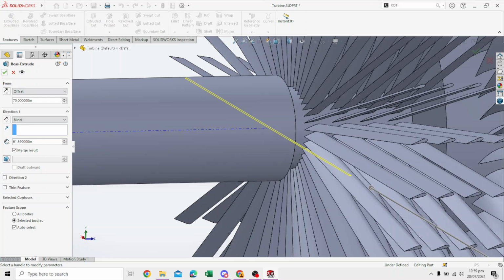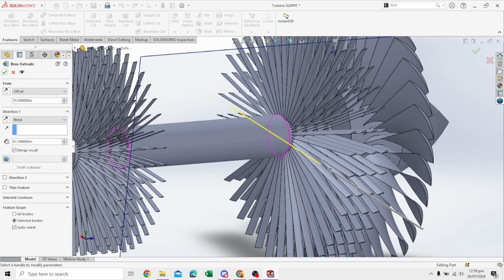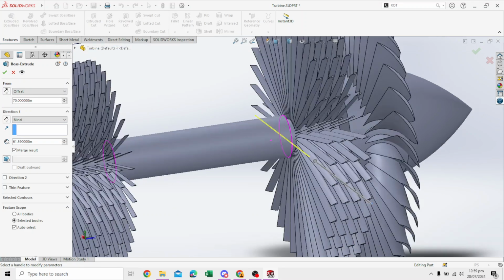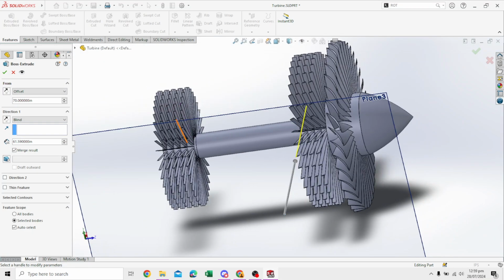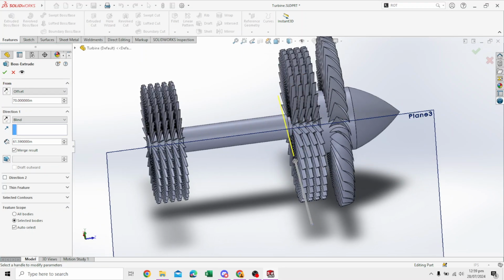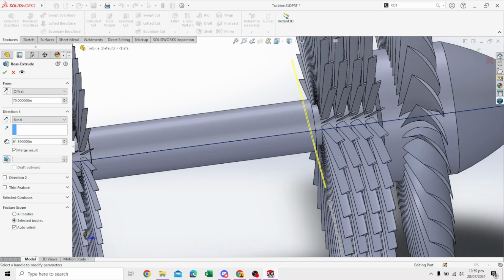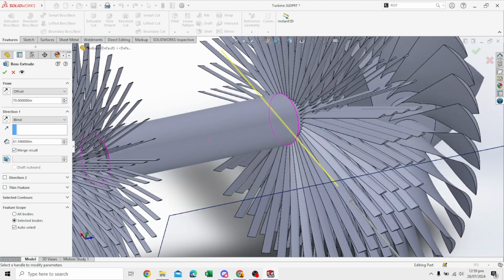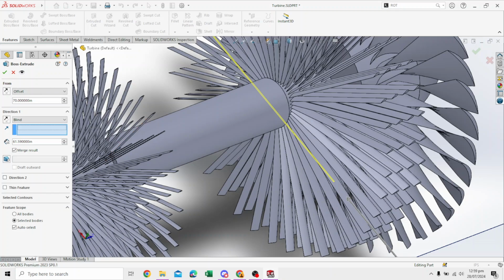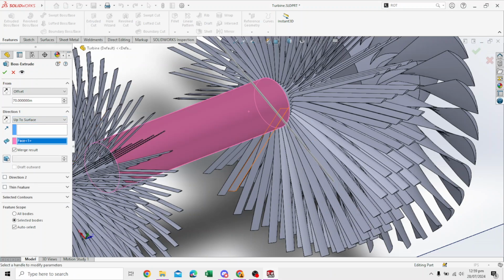This is the low pressure stage of the compressor. This is the low pressure stage of the turbine. This is the high pressure stage of the compressor. Now we're creating the low pressure stage of the compressor, after which the turbine will start, and this is specified. We say up to surface and select this.